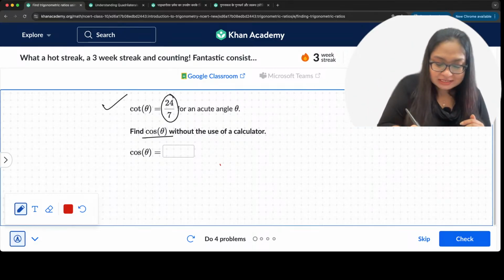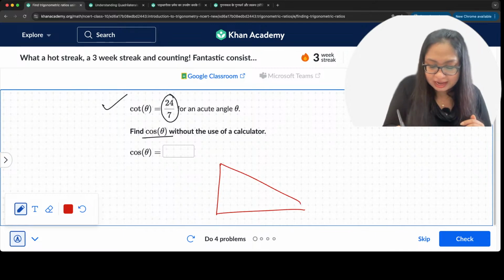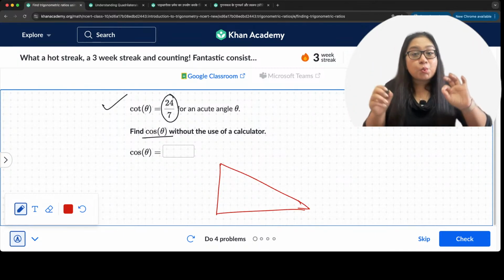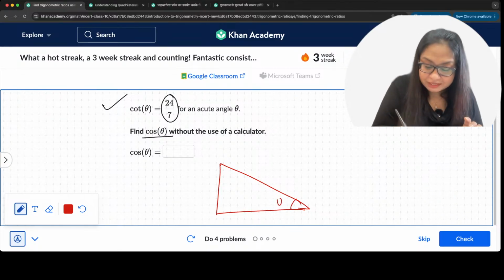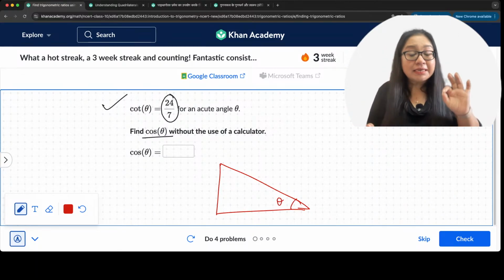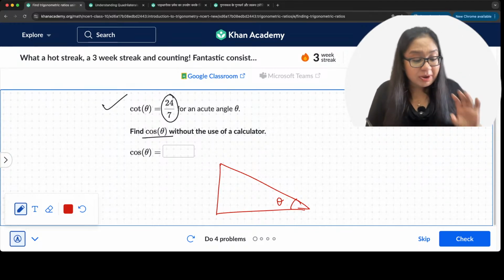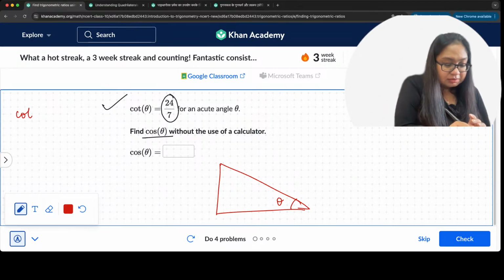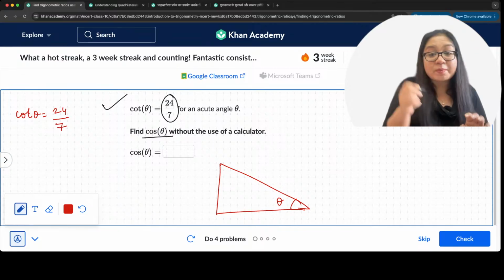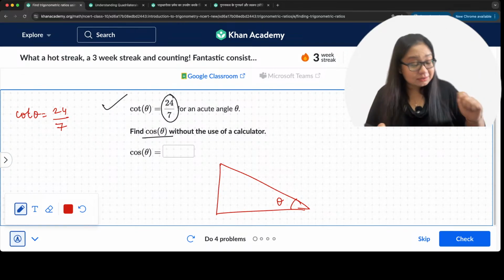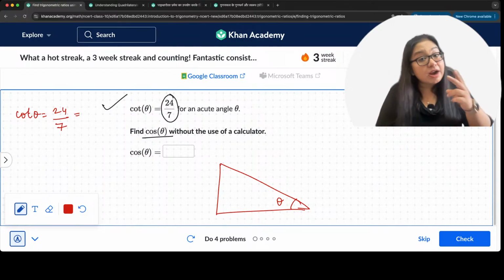Okay, so let's make a right angle triangle. And in this right angle triangle, we mark theta. This is theta. Now, what is given? Cot theta is 24 by 7. And what is cot theta? Cot theta is 24 by 7. And that is 1 upon tan theta. So that is 1 upon tan theta.